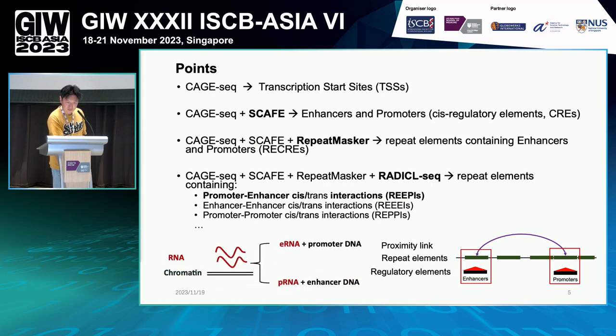And because radical-seq will find RNA and chromatin interactions, the cases in our research are like this: e-RNA with promoter chromatin, or maybe p-RNA, promoter RNA, with the enhancer DNA chromatin here. So that's the case in our research. But until now, we only analyze the promoter enhancer cis interactions, and of course, we combined both of the cases together to simplify understanding. But maybe we can have a deeper analysis here.